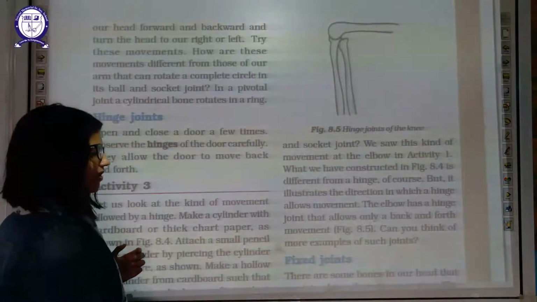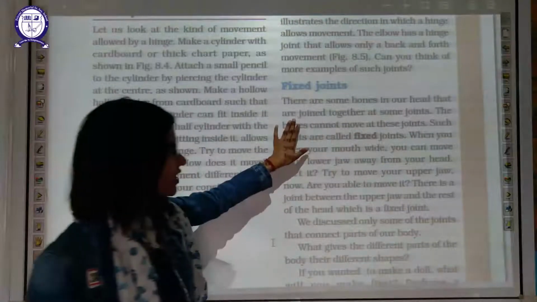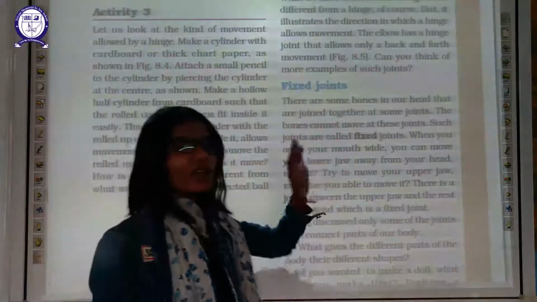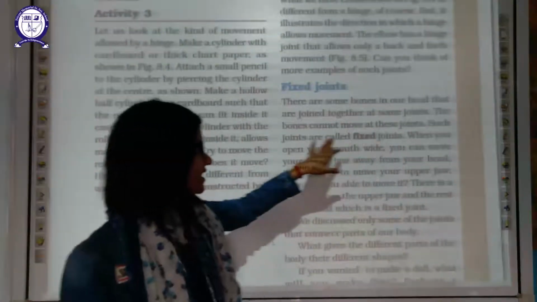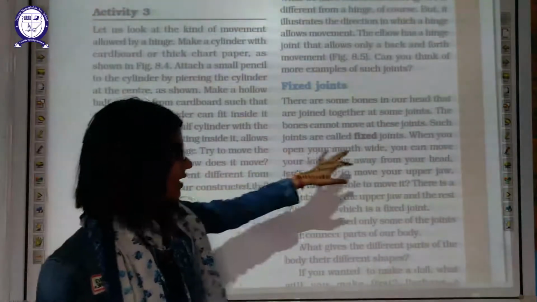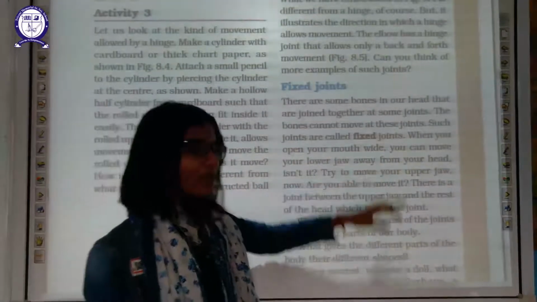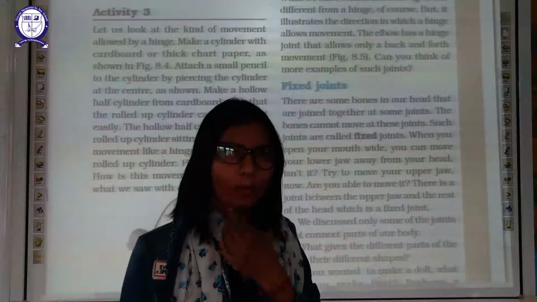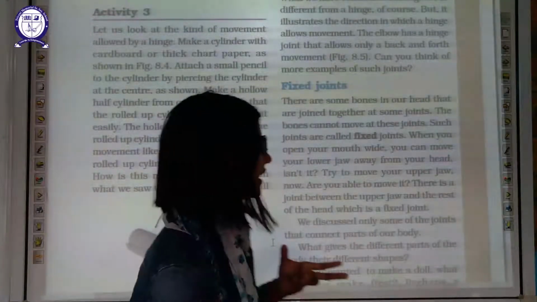Now the next type of joint is the fixed joint. There are some bones in our head that are joined together to form the fixed joint. The bones of this joint will not move. Such joints are known as fixed joints. When you open your mouth wide, can you move your lower jaw away from your head? Only the lower jaw part of your skull is moving. Other parts are fixed.